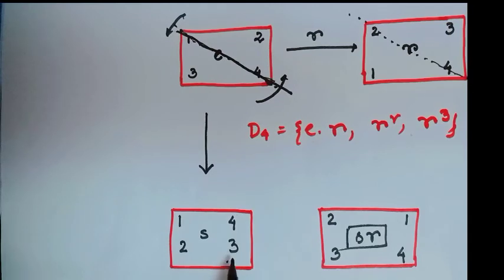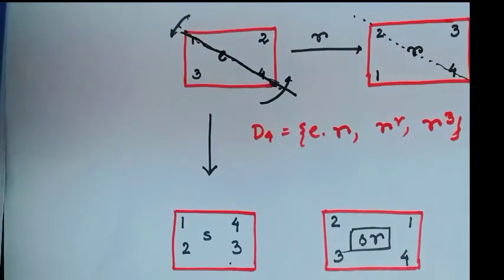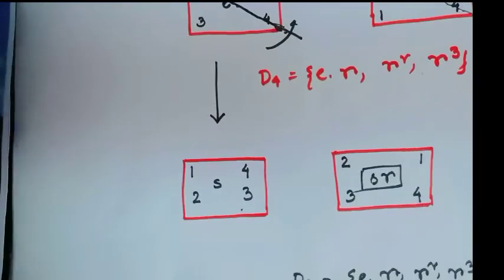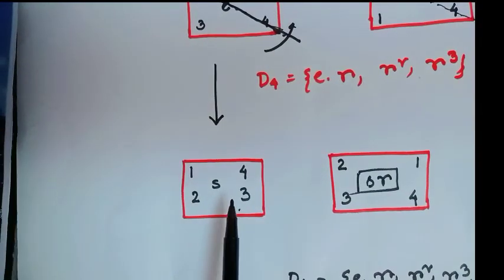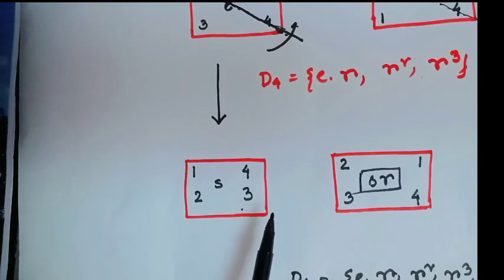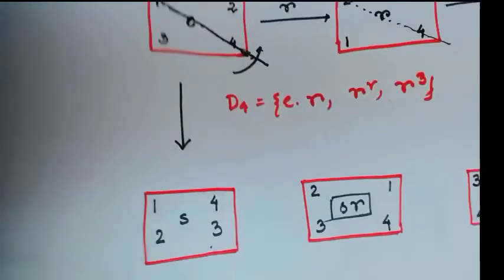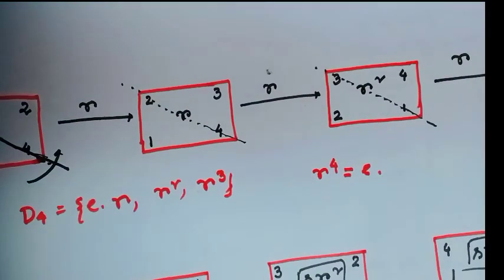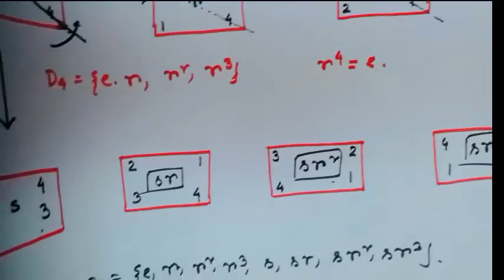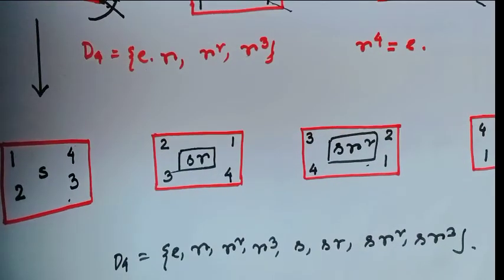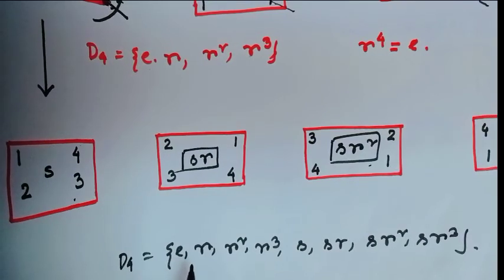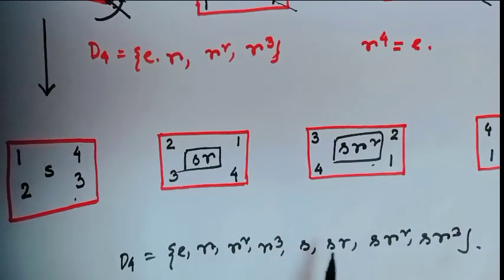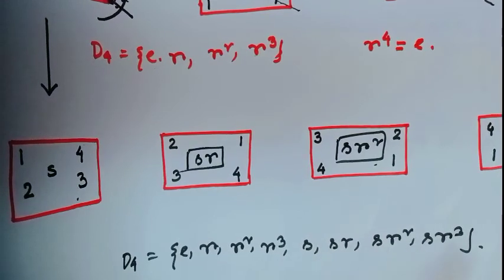Are you getting it? Here is the reflection in this diagonal, then our result will be this, and this is denoted as S. Now, taking the reflection along this diagonal on the elements R, R square and R cube, then I will get SR, SR square and SR cube. That means D4 actually contains the elements E, R, R square, R cube, S, SR, SR square and SR cube.